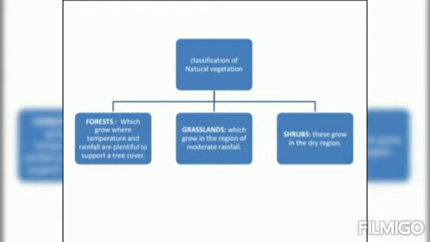Conservation of these biomes is essential for the survival of all living things. On the basis of the type of natural vegetation found, regions can be classified into forest, grassland, shrubs, desert and tundra region. Let us know about the natural vegetation and the wildlife found in each region.